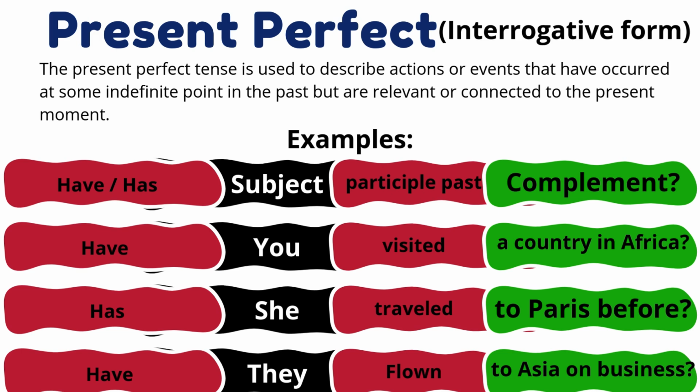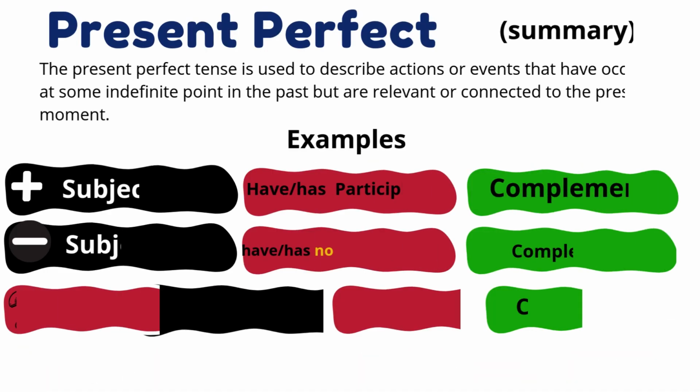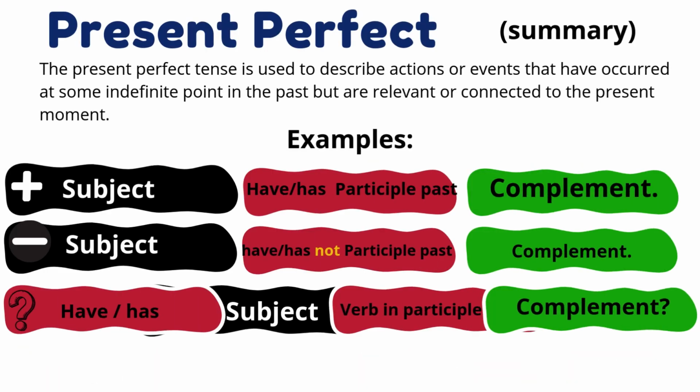Okay, let's check a summary about this: affirmative, negative, and interrogative sentences. Check the elements. In affirmative form, you need a subject, a have or has auxiliary, and your verb in past participle. At the end, your complement.